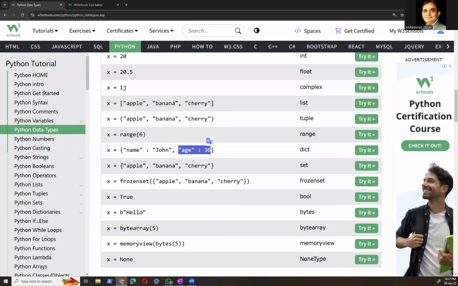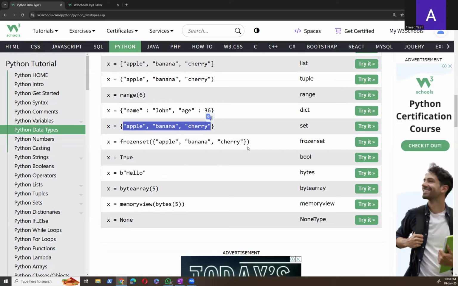And then you may have seen in your maths class sets, union, and these sets. Have you read them or not? No, I didn't, but I know how to make them. Okay, no problem. So these are sets, maybe sets of fruit. Again, these are the frozen sets. You can see that there is another bracket. There are dual brackets, right? So those are frozen sets. And this is Boolean.